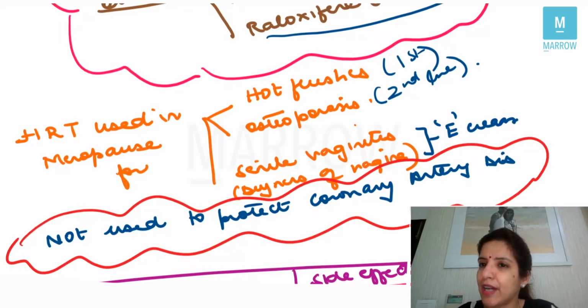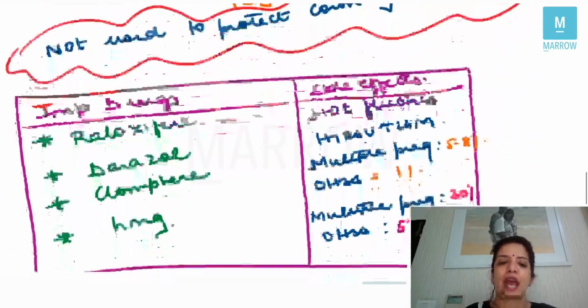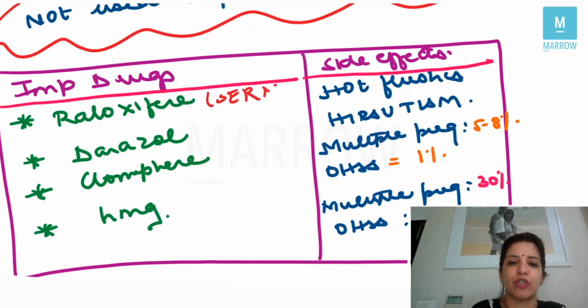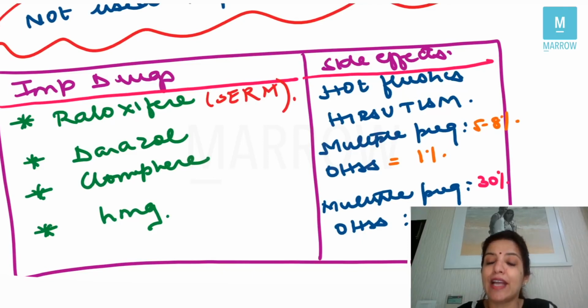Now, in the entire gynae, there are certain drugs whose side effects are very, very important. And those drugs I have written here. So this is a very important table which you have to remember. So, important drugs and their side effects. Number one drug is raloxifene, which is a selective estrogen receptor modulator drug. Its side effect is hot flushes. That is why raloxifene is not used in treating hot flushes, because its side effect is hot flushes.